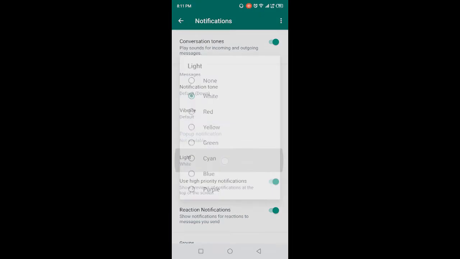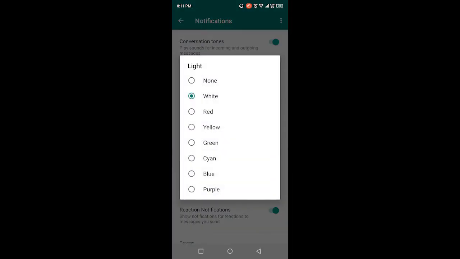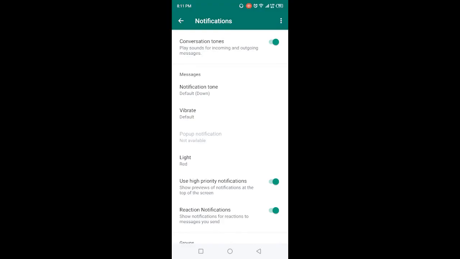Okay, and then you need to click on light, so you can get notified for the messages that you receive. So I'm going to select the red one. So this is the process by which you can do WhatsApp message notification sound settings.